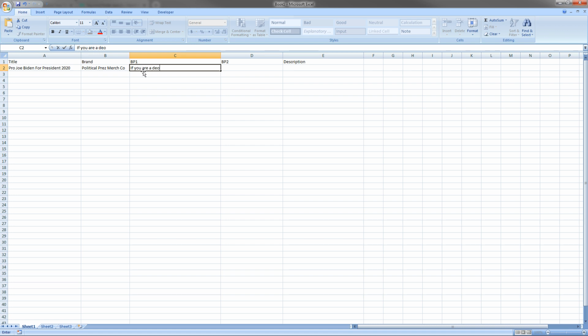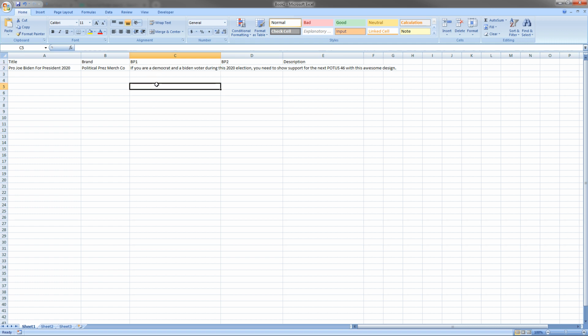If you are a Democrat and a Biden voter during this 2020 election, you need to show support for the next POTUS 46 with this awesome design.